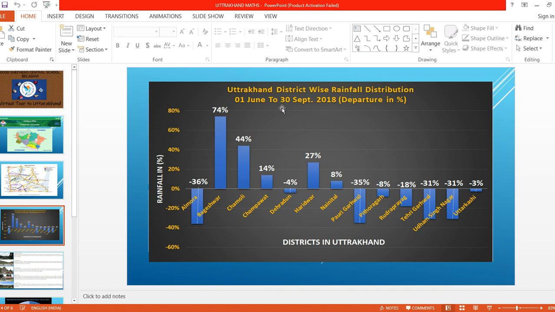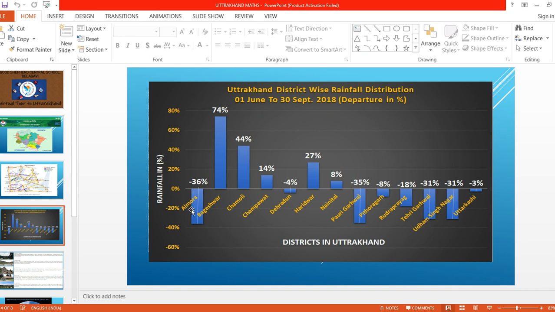We can see the rainfall in the districts of Uttarakhand. Compared to Karnataka, in Karnataka also many districts are there. We can compare in which districts we are getting more rainfall. Similarly, in Uttarakhand also we can see in which district we will get more rainfall.